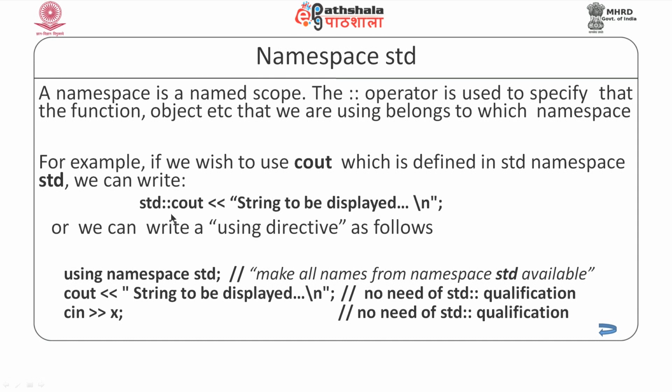So, another option that we have is that instead of using this, we can in the beginning say that we are using namespace std like this, so that after we have made this declaration, the compiler knows that the objects that we are using are the objects that are defined in namespace std.